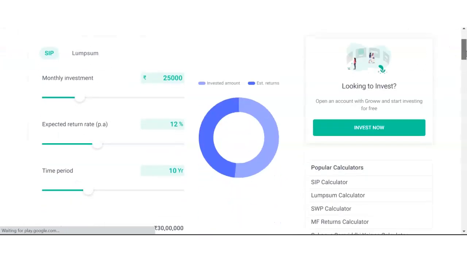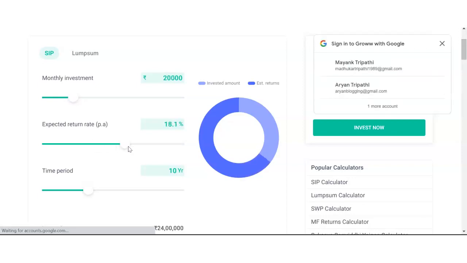Let's suppose I invest monthly 20,000. So I'll just reduce it to 20,000, and I want a return of around 20%. And then the time period is 20 years. Okay, so I got the 20-20-20 rule. So 20-20-20 is monthly investment 20,000, expected return is 20% per annum CAGR, and time period is 20 years.